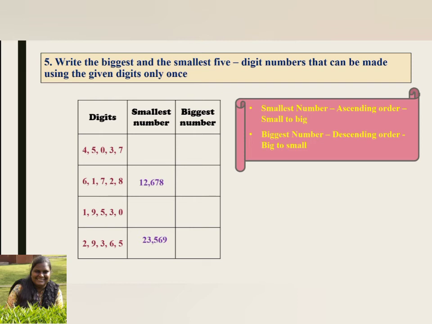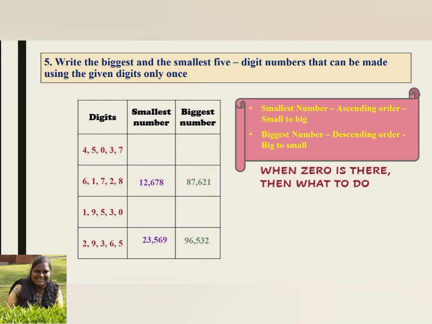Then how to write the biggest number? Correct. In the descending order, that is big to small. So the second one answer is 87621 and the last answer is 96532.